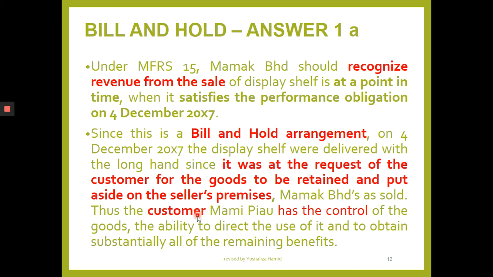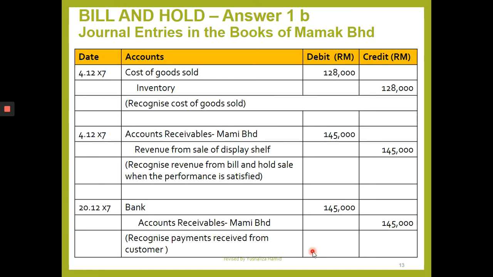So sold. Remember, you can go to some premises and you notice certain goods have the label sold, maybe because of bill and hold. Thus, the customer Mami Piao has the control of the goods. Because they have the control, you can now recognize the revenue. When they have the control, they can direct the use of it and also enjoy the remaining benefits.